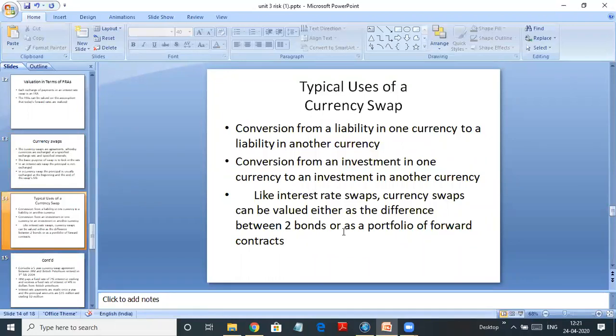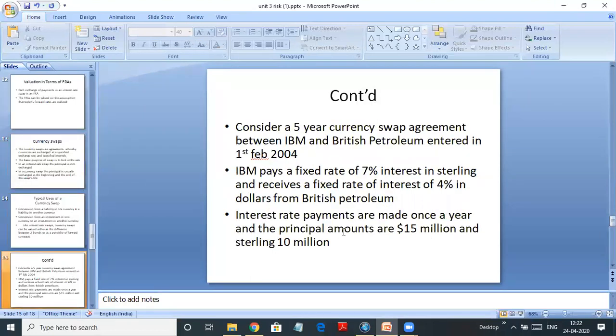Like interest rate swaps, currency swaps can be valued either as the difference between two bonds or as a portfolio of forward contracts. Difference between two bonds is nothing but how much you're earning on the bond which is in US and how much you're earning on the bond which is in India. The difference between the two rates, we call it the interest rate spread. That is the gain from the swap. You can do it like that, or you can also calculate it as a forward contract because you're paying interest in 5 years, so you call it a portfolio of forward contracts and solve it to find the forward rate. So we do it like a difference between two bonds.